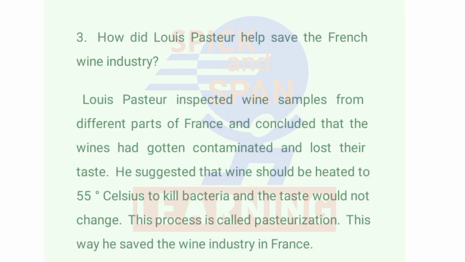Question number 3. How did Louis Pasteur help save the French wine industry? Answer: Louis Pasteur inspected wine samples from different parts of France and concluded that the wines had gotten contaminated and lost their taste. He suggested that wine should be heated to 55 degrees Celsius to kill bacteria and the taste would not change. This process is called pasteurization. This way, he saved the wine industry in France.